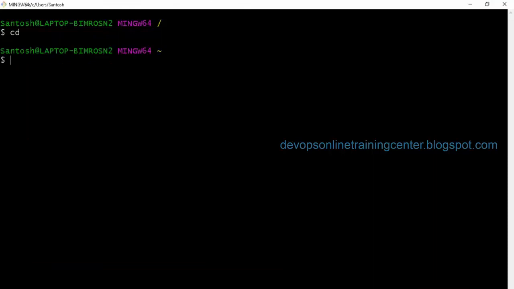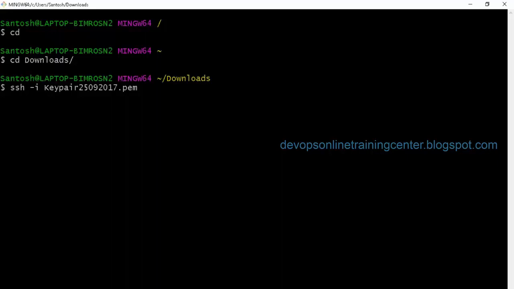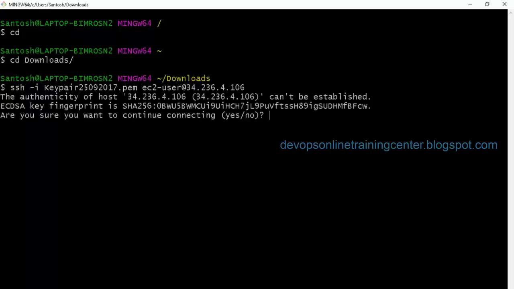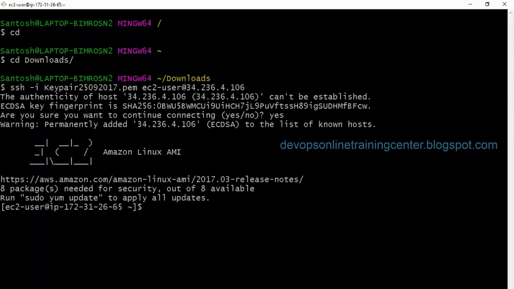Okay, so the key is in my downloads directory. Now I'll go to ssh -i, the key pair name, and here it is ec2-user at the IP address. Yes, so I'm inside the Amazon instance. So now if I log in with sudo su -, I logged in as root, right?